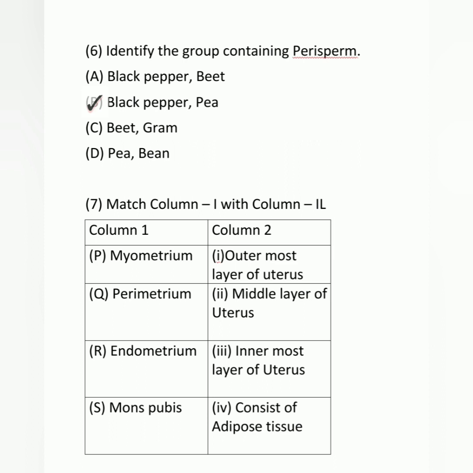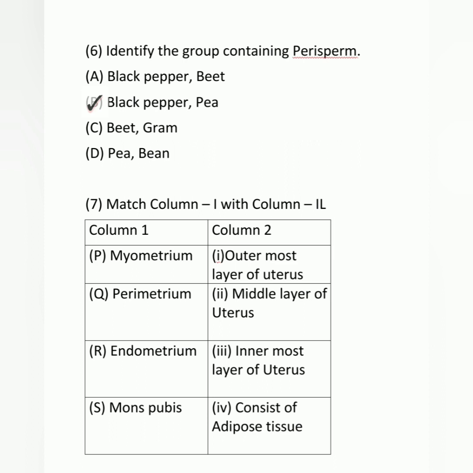Question number 7 is match column 1 and 2. Column 1 has myometrium, perimetrium and endometrium, which are walls of the uterus, and mons pubis is a part of female external genitalia. So the correct option for this column is P, myometrium.